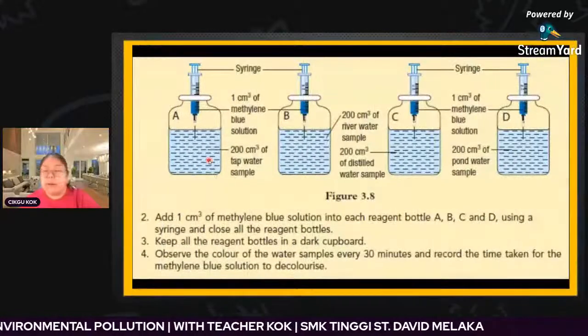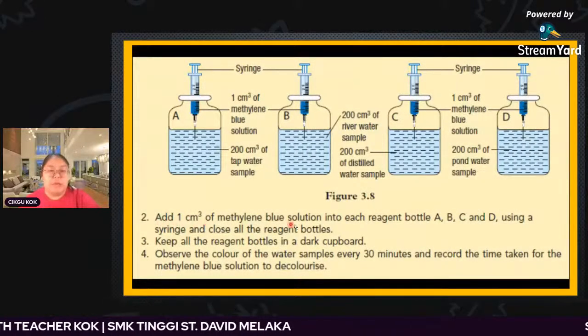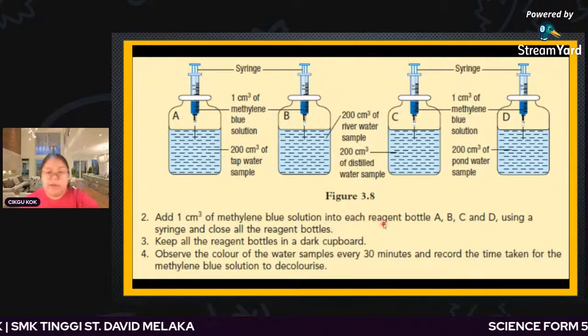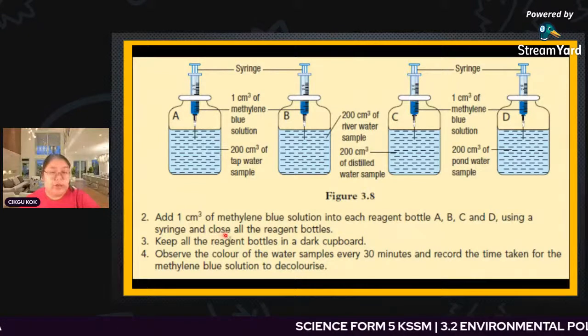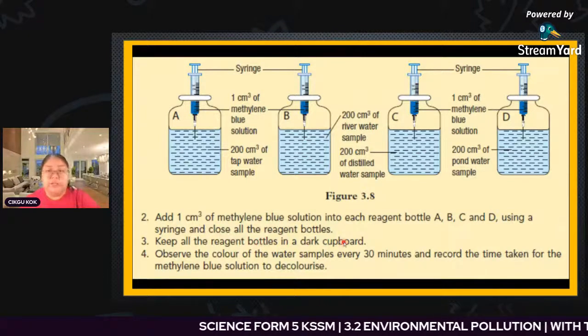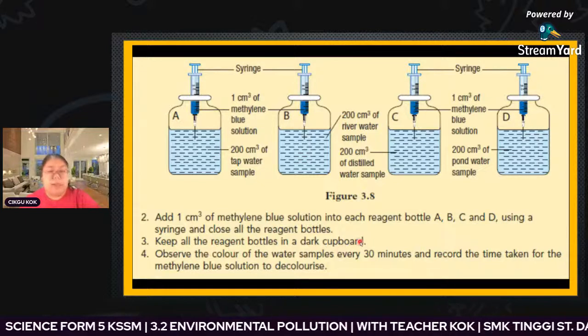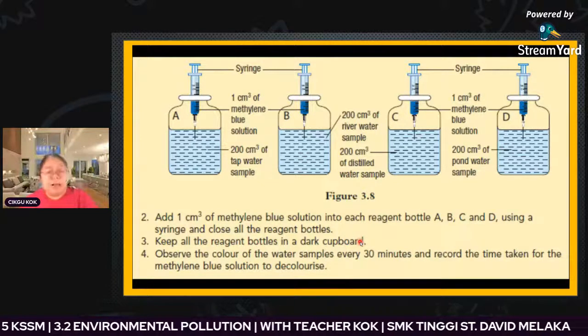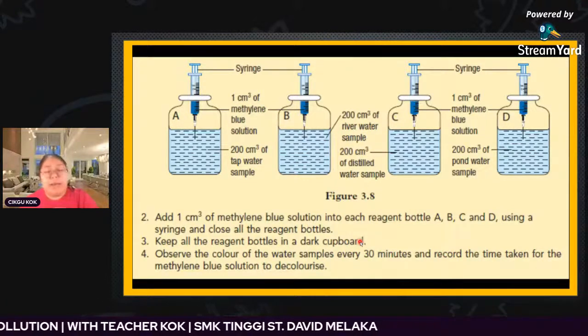Okay, they explain the procedure, what we need to do. First, we add 1 cm cube of methylene blue solution to every reagent bottle, A until D, using the syringe. Then close all the reagent bottles. Keep all the reagent bottles in a dark cupboard. Why keep them in a dark cupboard? It is important because they want to test whether the microorganisms can stay there or not.